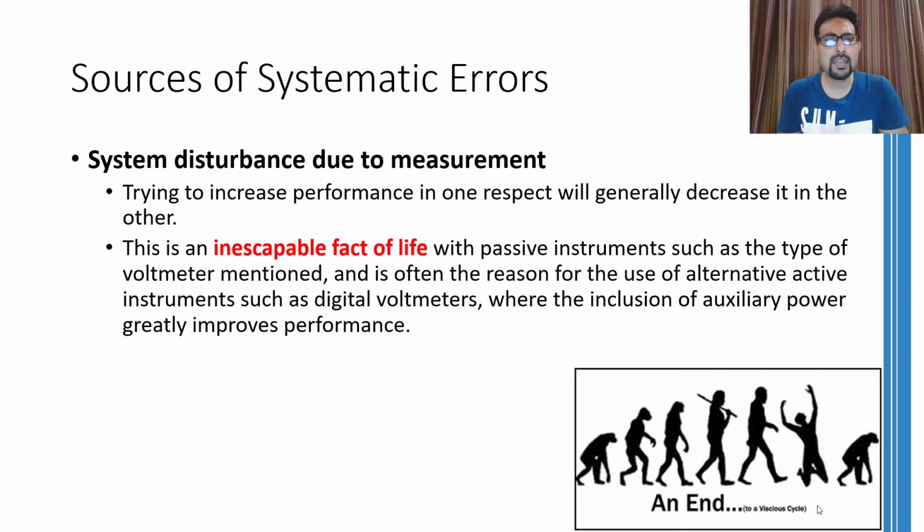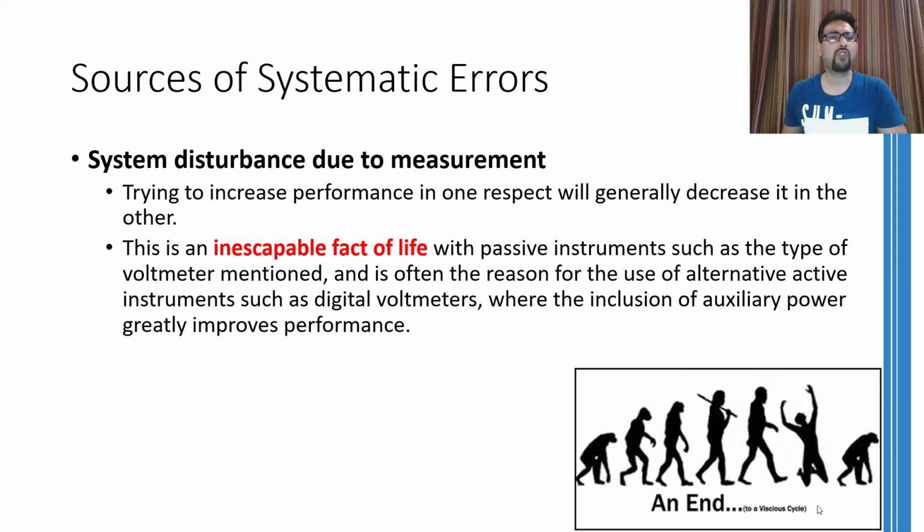This is an inescapable fact of life that if you try to increase the performance in one aspect, you will generally end up decreasing the performance in some other aspect. This is the reason balance is always desired. Particularly in the case of voltmeter, we have to find that balance so that we can get higher internal resistance and acceptable sensitivity of the pointer movement.